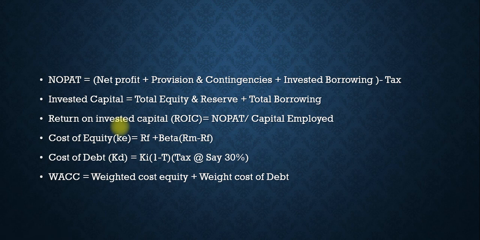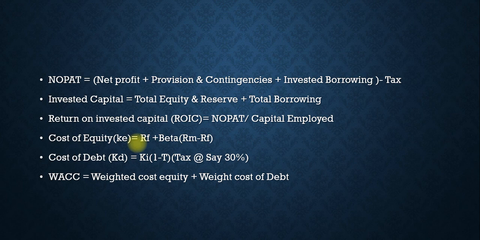Next formula is cost of equity, KE, which is equal to RF plus beta into bracket RM minus RF. When we solve this problem, you can easily get what these measurements actually are.